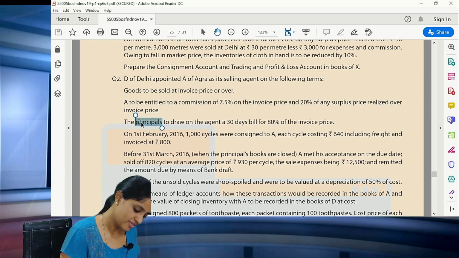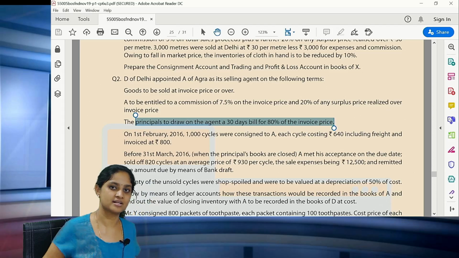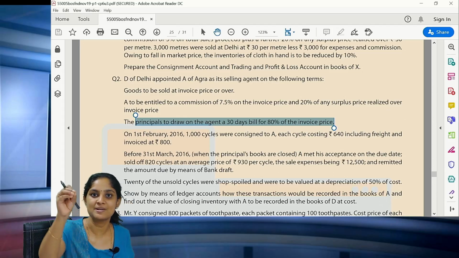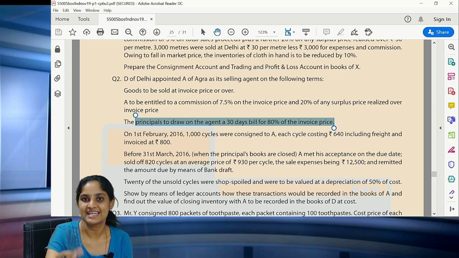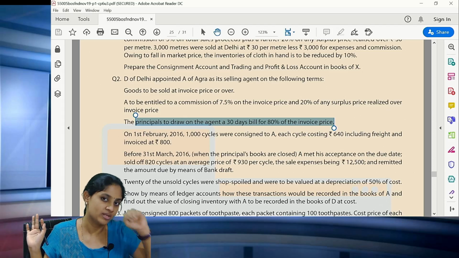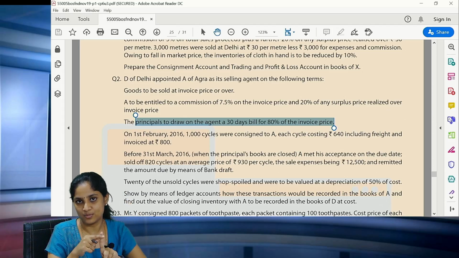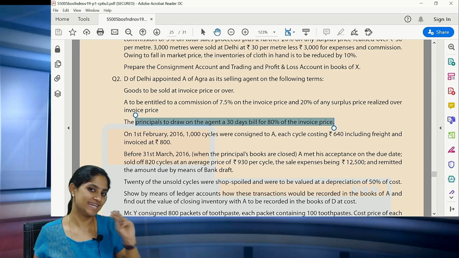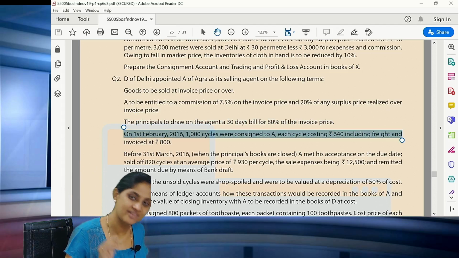Okay, good. Now the principal is to draw on the agent a 30 days bill for 80% of the invoice price. That means, as I told you, in order to safeguard the consignor, sometimes he draws a bill on the consignee. That means the consignee is going to commit, or he gives you like an advance, correct? So here the consignee has accepted this particular bill, which is nothing but 80% of the invoice value. That is also one more adjustment. How many adjustments have you seen till now? 3. First one is the invoice price. Second one is overriding commission. Third one is the bills drawn on the consignee. Clear? Yes.